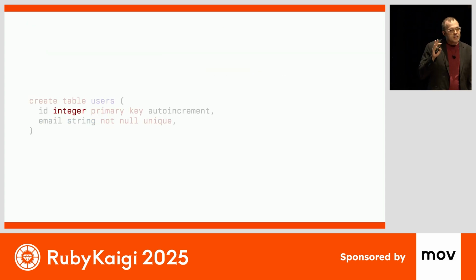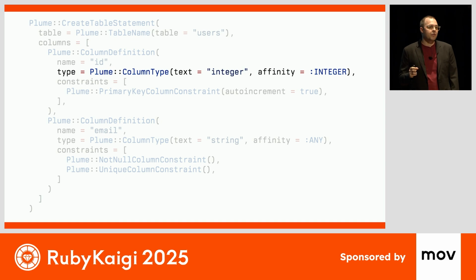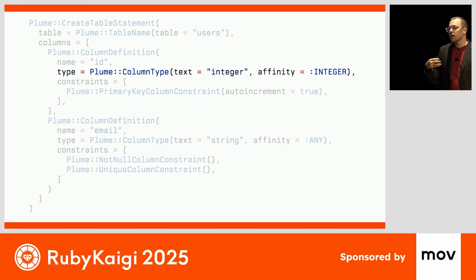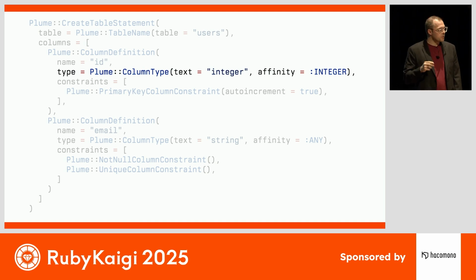That column is defined as an integer. So inside of that column definition, we will also have a type property. That type property will have a column type node that will have the text, integer, and it'll also tell us the affinity for that particular type. SQLite's loose typing system is fully supported here.